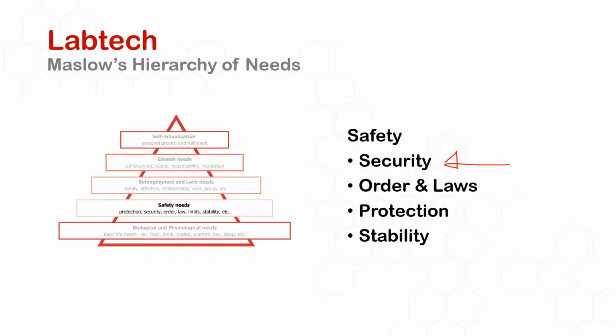Protection is like I'm protected from being bullied, or I'm protected from the rain if the roof's blown off, which I suppose is a bit of a biological one, but it's also protecting the environment. So that would be security: the burglar alarm, the fire alarm goes off, and we do drills and things like that. And all these things give us stability, so that we feel secure and safe in the environment that we're in.